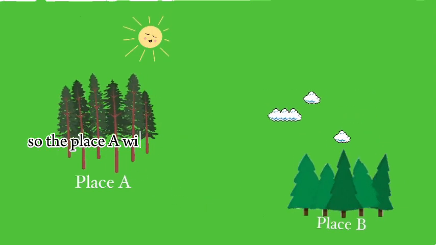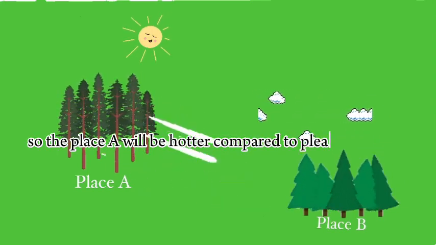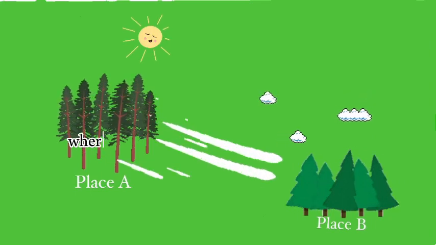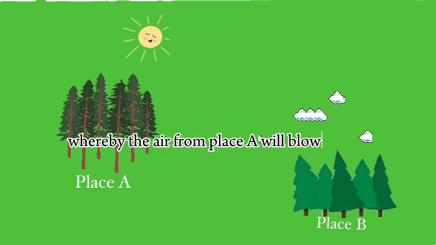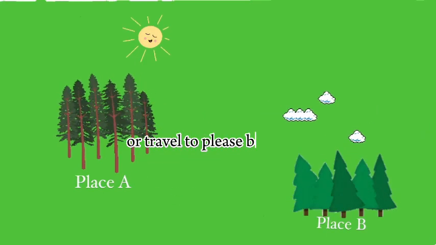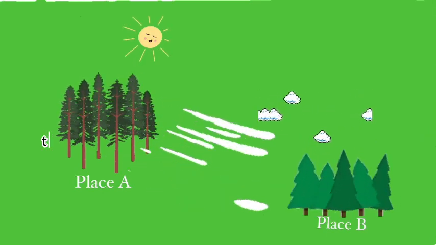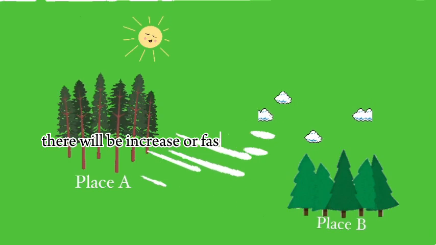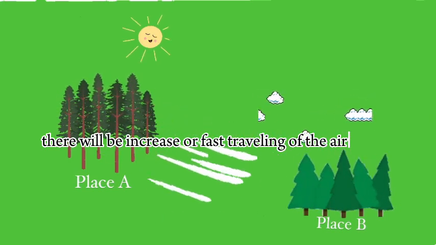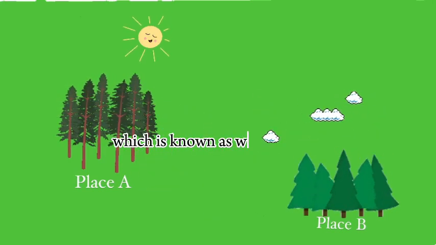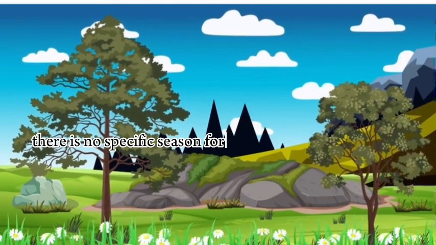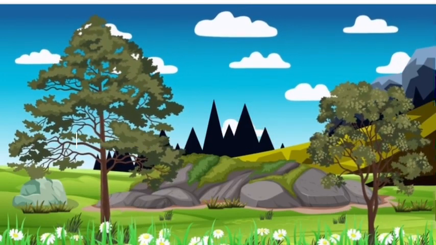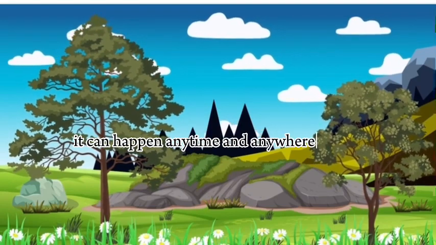So place A will be hotter compared to place B, whereby the air from place A will blow or travel to place B, and sometimes there will be an increase or fast traveling of the air, which is known as windy. So there is no specific season for this type of weather. It can happen anytime and anywhere.